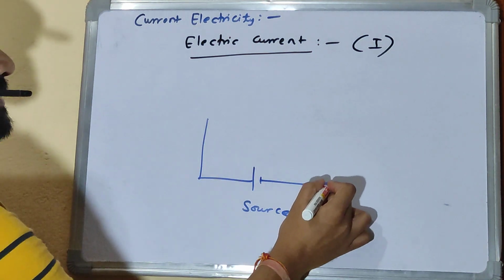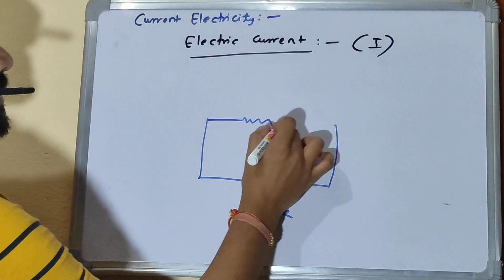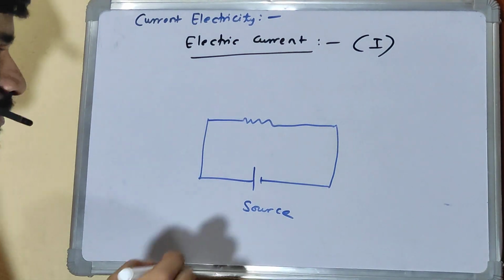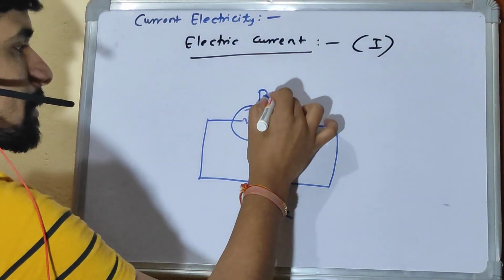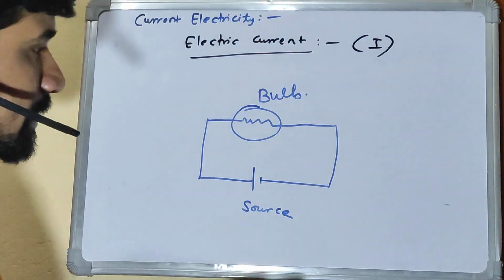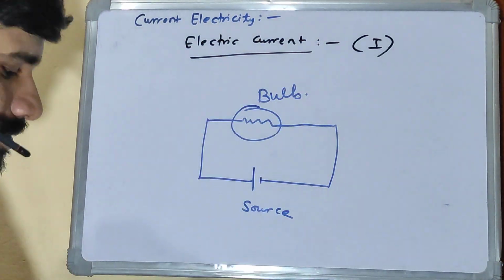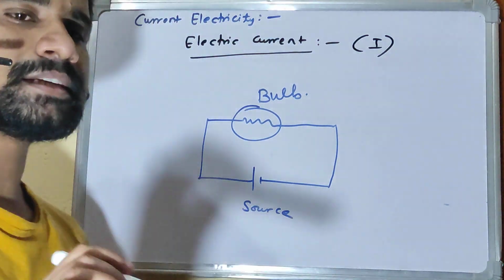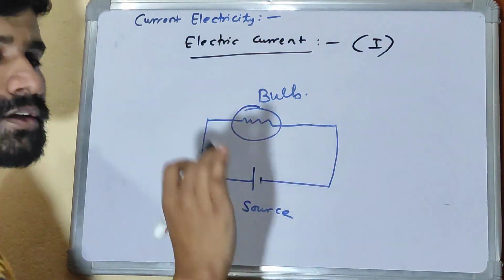And let's say these are conductors and there is some load here. This may be a bulb, connected by conductors from the source. The basic necessity for a current is source, conductor, and load, right?